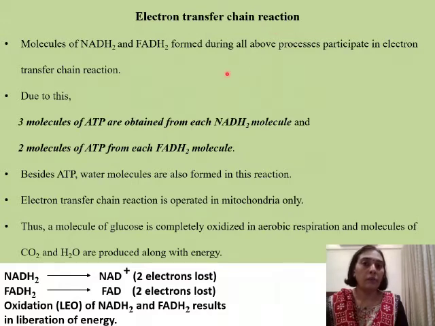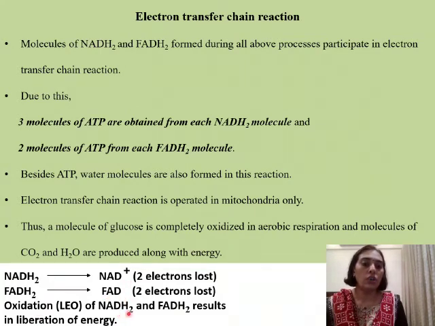Okay, to sum it up, the key points of this electron transfer chain, that is complete oxidation of NADH2 and FADH2. Here the explanation has been given to you that what happens when NADH2 and FADH2 are getting oxidized. They lose electrons or hydrogen, and they get converted to NAD plus and FAD.